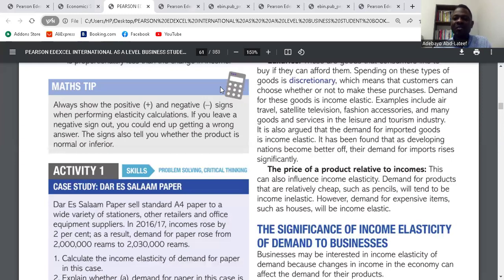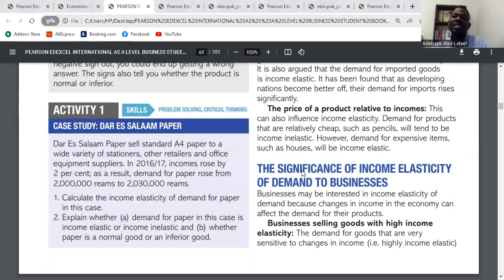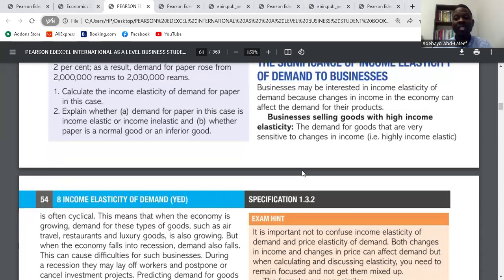So we'll go to the significance of income elasticity of demand to business. Businesses may be interested in income elasticity of demand because changes in income in the economy can affect the demand for their products.